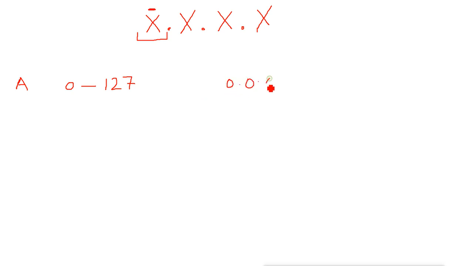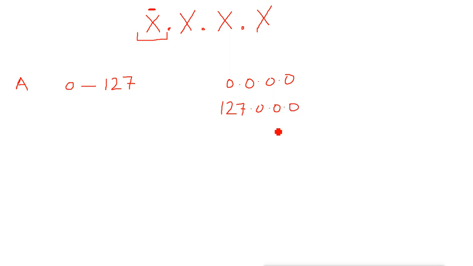Now 0 to 127 means the IP which starts from 0 dot any number, up to 127 in the first part, because we are only talking about the first part.